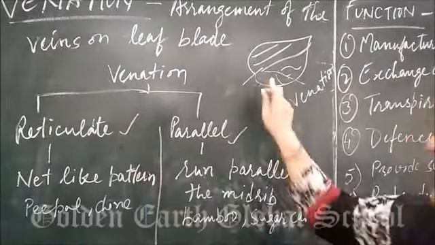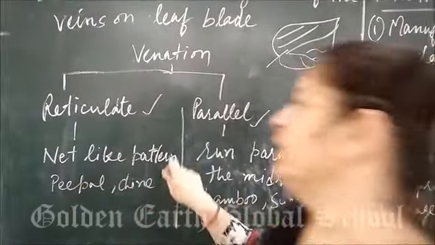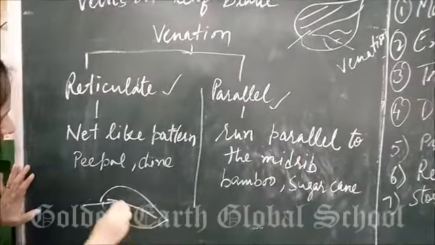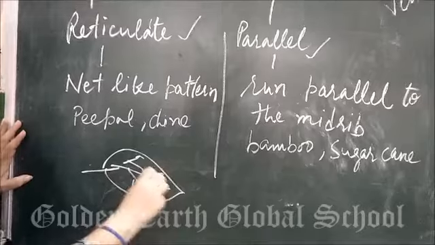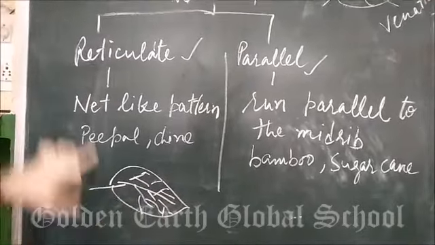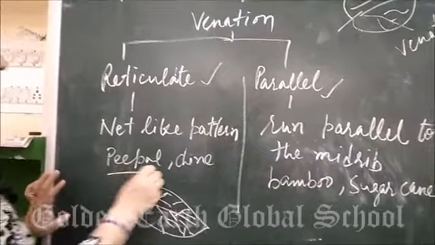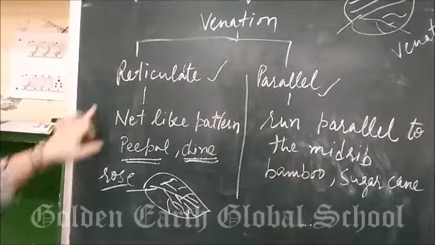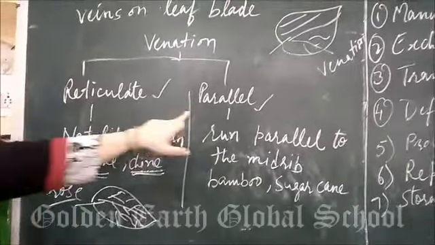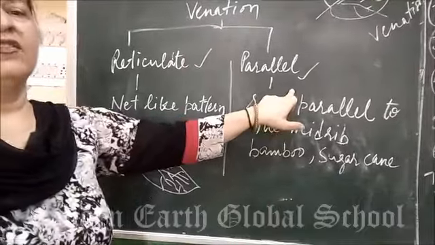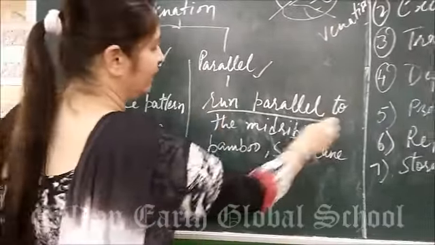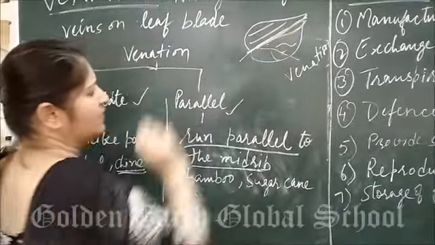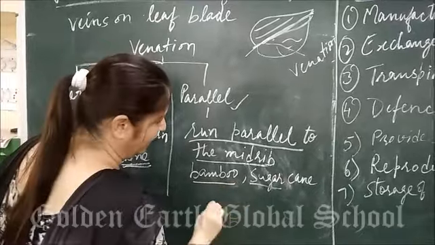Some plants have a net-like pattern on the leaves, that is called reticulate venation, like this. This is reticulate venation. Examples are peepal, China rose. All these are plants having reticulate venation. Some plants have parallel venation. Parallel venation means the veins run parallel to the midrib. This is the midrib. So some plants have parallel venation like this.